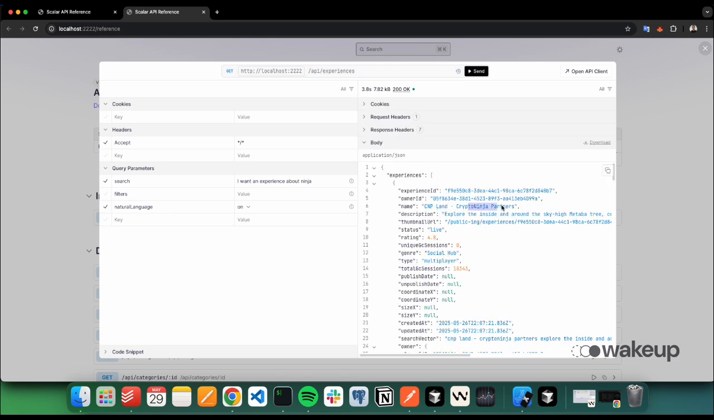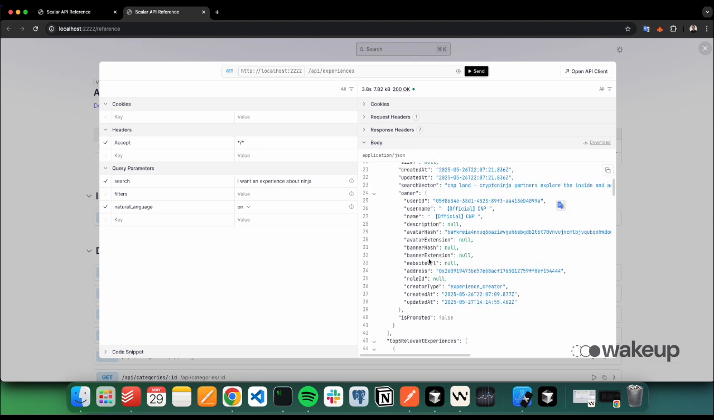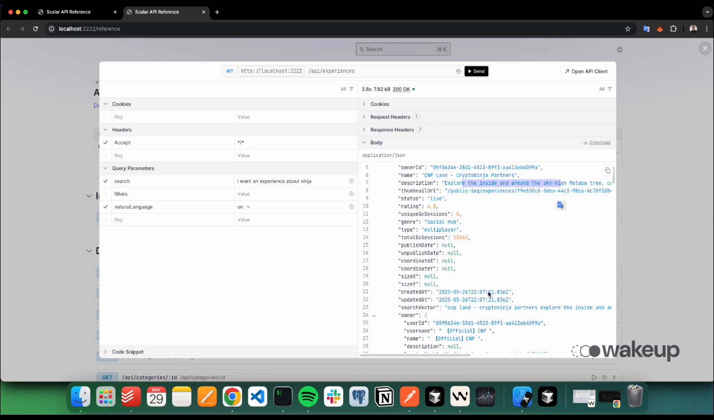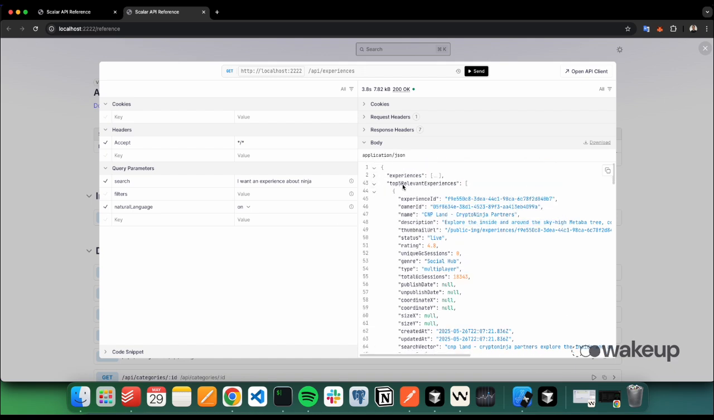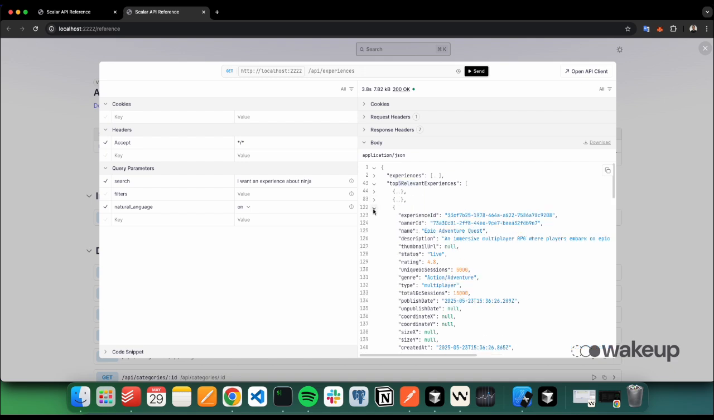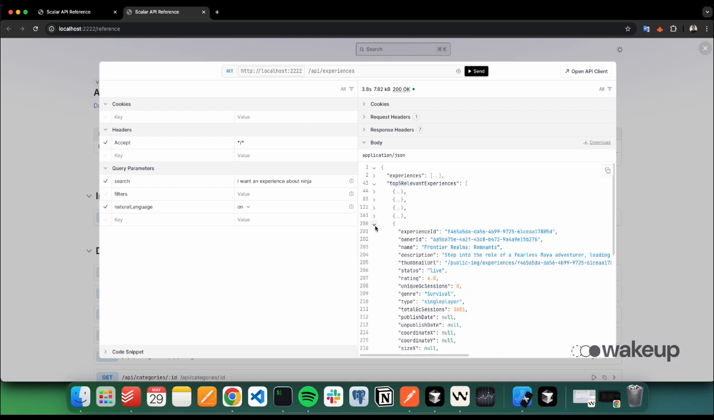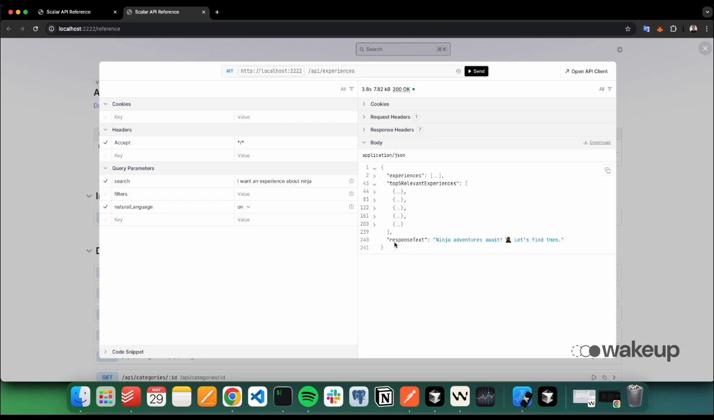and then we have an experience, Crypto Ninja Partners, exploring inside of the metadata, all the basic data that I previously mentioned about this experience. And also, which is really cool, we are returning the top 5 most relevant experiences. And then at the end of the payload, we are returning a customized response text. In this case, it's Ninja Adventures Await.